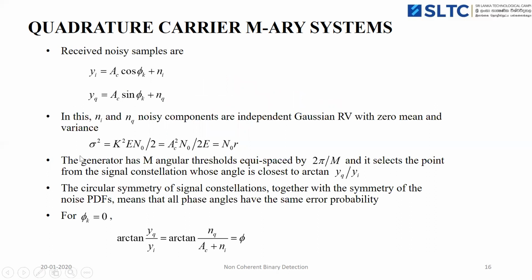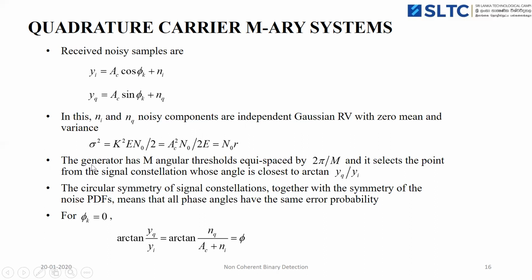Then the received noisy samples are denoted by Yi and YQ for in-phase and quadrature. Each consists of two terms: the signal term is Ac cos phi k, and the noise term is Ni. The in-phase and quadrature noise components are independent of each other, and have zero mean and variance sigma squared equal to N naught into R.